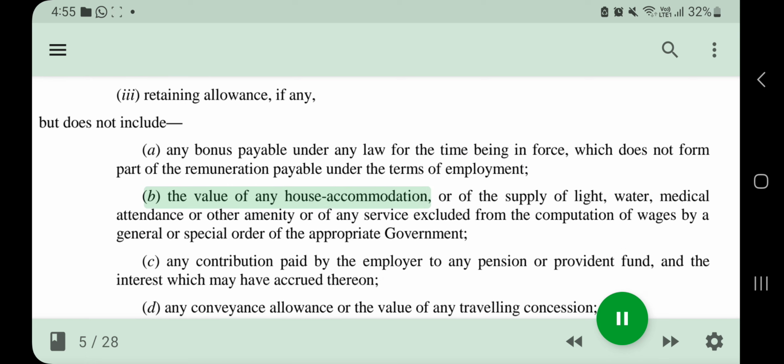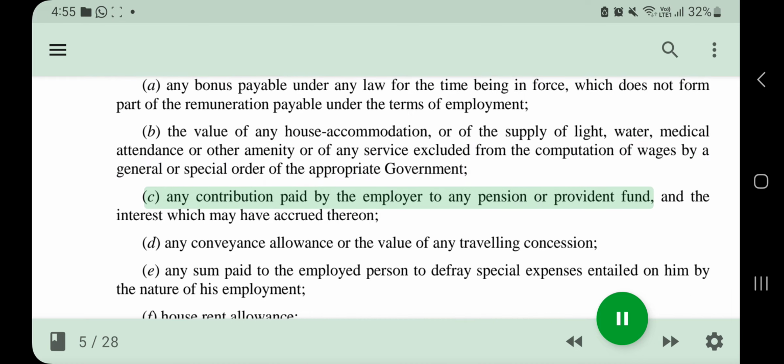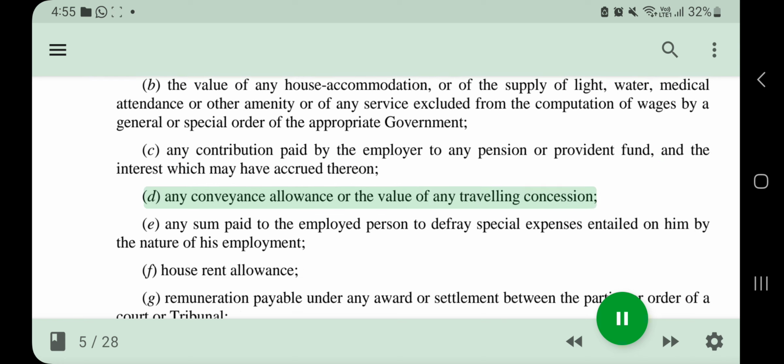B. The value of any house accommodation, or of the supply of light, water, medical attendance, or other amenity, or of any service excluded from the computation of wages by a general or special order of the appropriate government. C. Any contribution paid by the employer to any pension or provident fund, and the interest which may have accrued thereon. D. Any conveyance allowance or the value of any traveling concession.